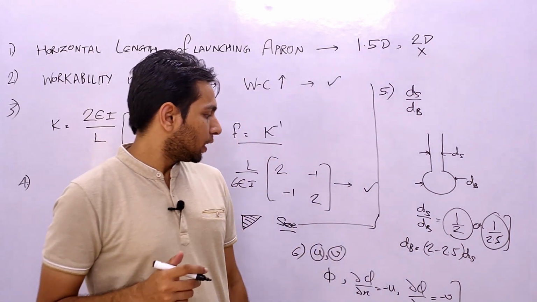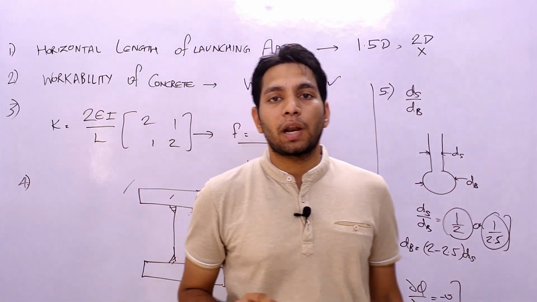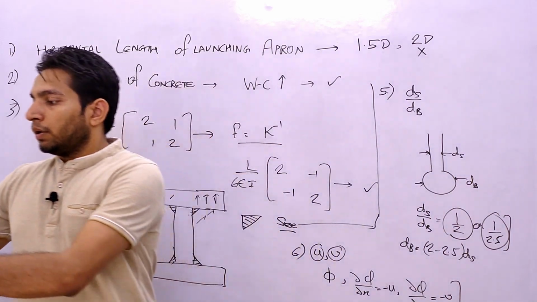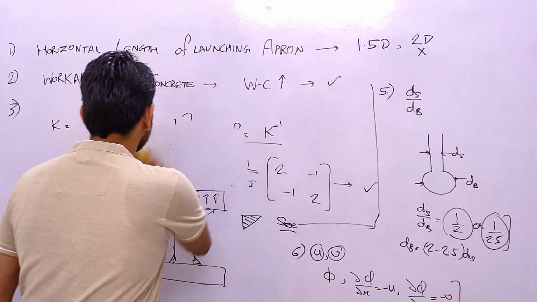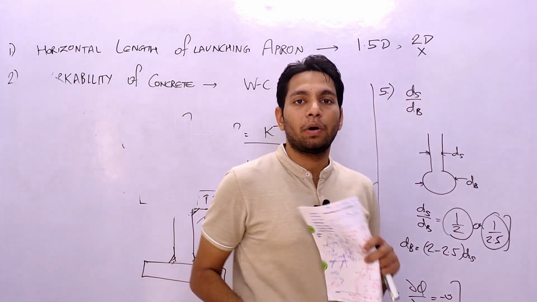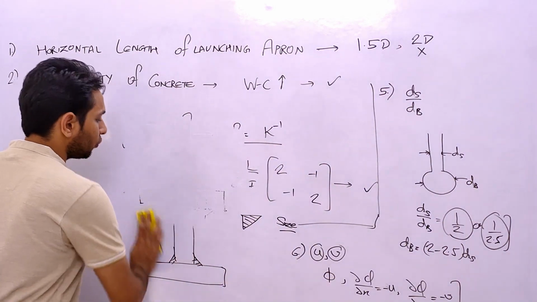Now moving to the next paper, that is paper number 5, in which there are also certain mistakes in the answer key. We will see those questions as well. I have this paper number 5 of the technical exam, and we will be seeing its doubts also.